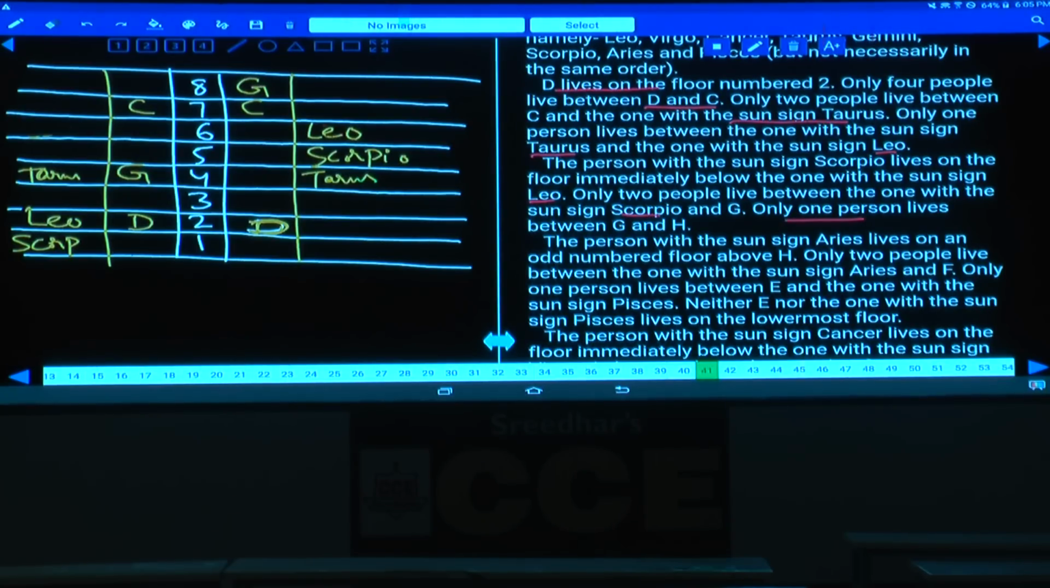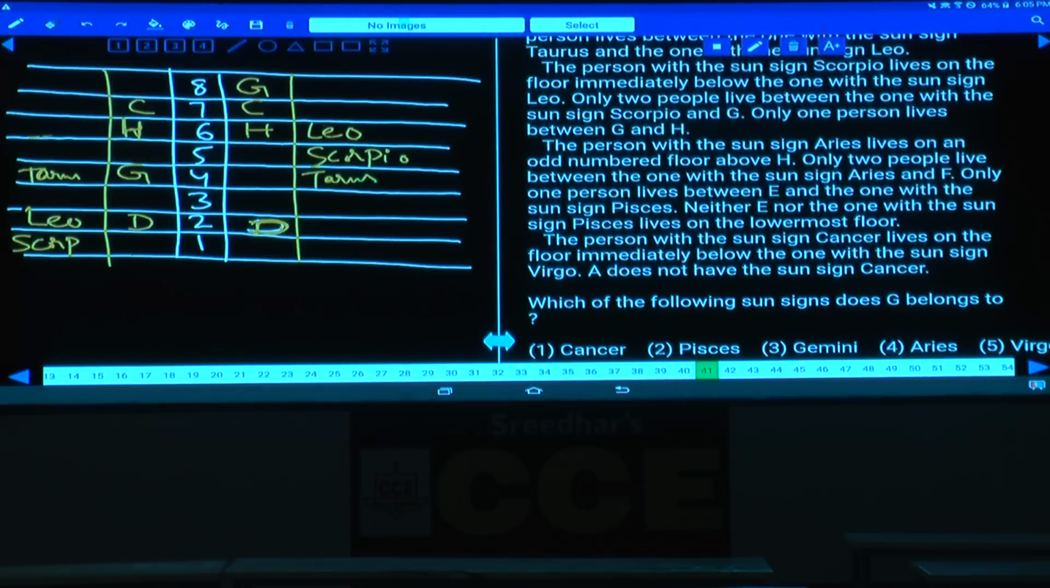And 1 person lives between G and H. Between G and H, how many persons are there? There is exactly 1 person. Here 1 person between G and H, H can be at this place, isn't it? Here also 1 person between G and H, H must be at this place. Then next one, the person with the sun sign Aries lives on an odd number floor above H. Above H, odd number floor, Aries must be on the 7th floor, and here also it must be on the 7th floor.